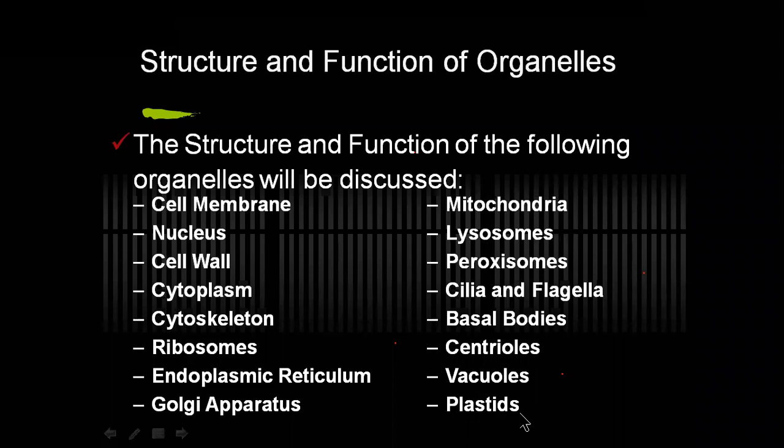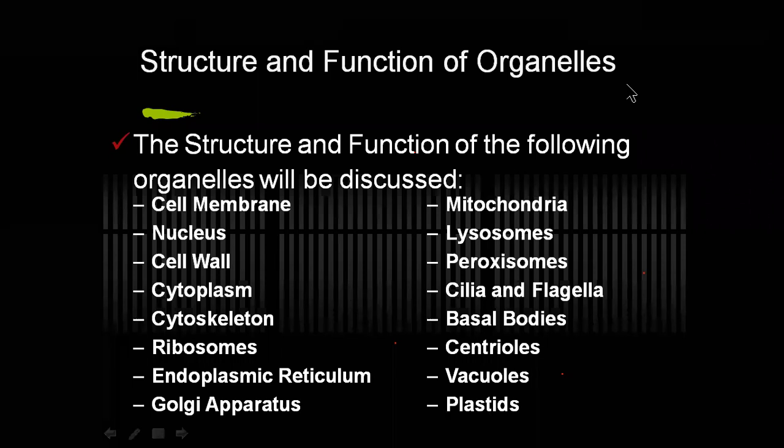Depending upon the type of food stored by the plastids, amyloplast is the plastid which is able to store the food called starch. Elaioplasts are the plastids able to store the food called lipids and fats. And then we observe chloroplast. It is a plastid associated with the chlorophyll pigment, and it is found in plants and is responsible for the phenomenon called photosynthesis.